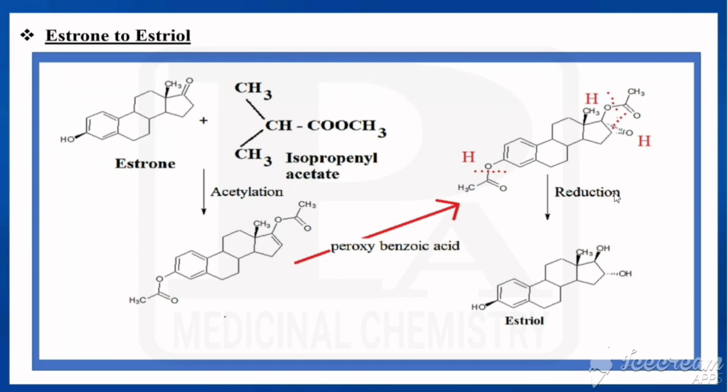Now we go for reduction. On reduction, the bond between the carbon and oxygen is broken and hydrogen is added here. Similarly, this bond is broken and hydrogen is added to the oxygen. Here we have the epoxide connecting the 16th and 17th positions, so the bond between the 17th carbon and this oxygen is broken and H is added to this oxygen. So what we get here is one OH, here one OH, here one OH. So we get estriol. This is the interrelationship between the natural estrogens.